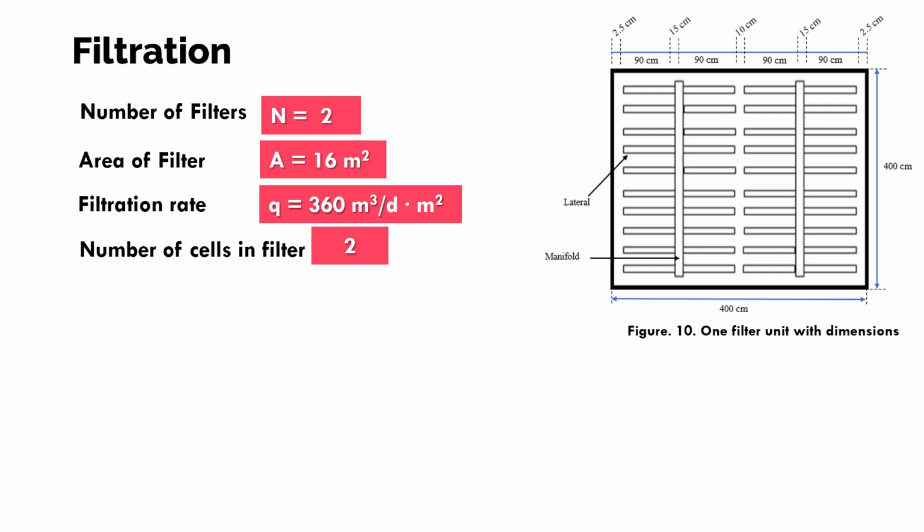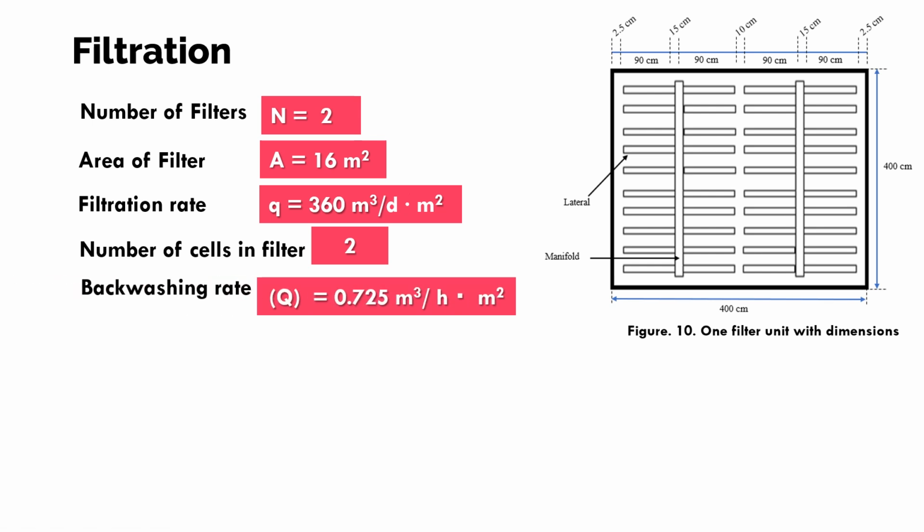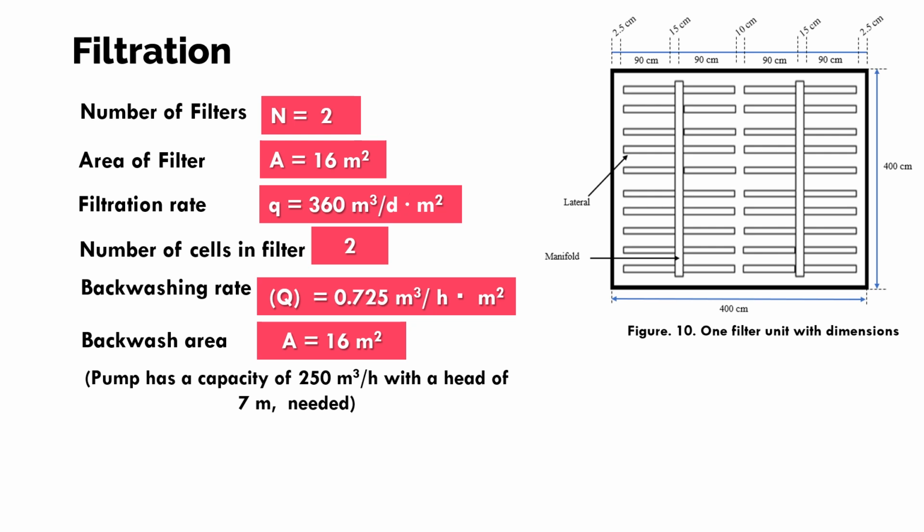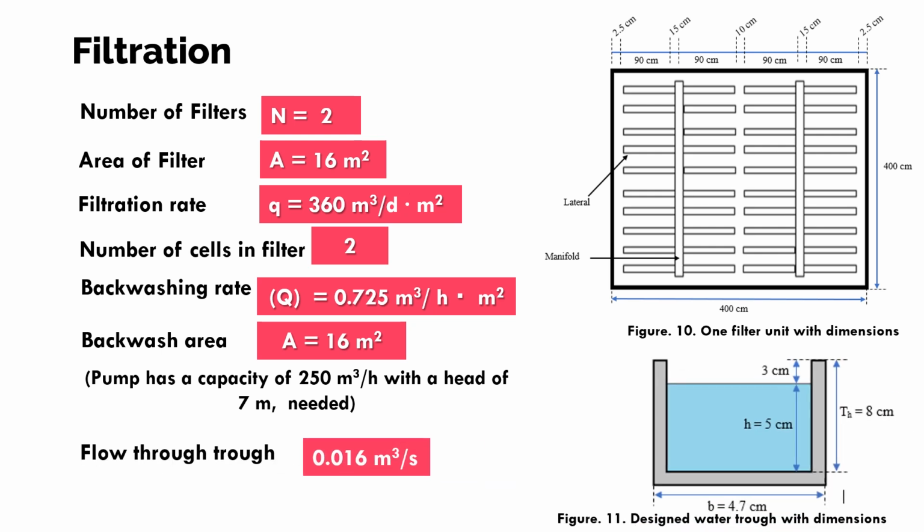Each filter contains 2 cells, and the backwashing rate is about 0.7 to 5 meter cube per hour per meter square. Backwashing area is the same, that is 16 meter square. The pump has a capacity of 250 meter cube per hour with a height of 7 meter, actually required for backwashing. You can see here the flow through the trough, that is 0.016 meter cube per second. Here are different dimensions of the trough as well as different dimensions of one filter.